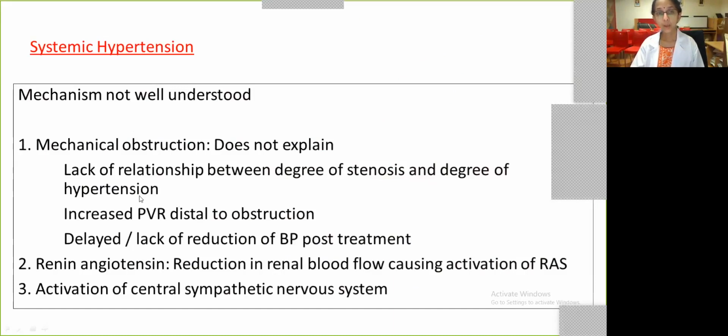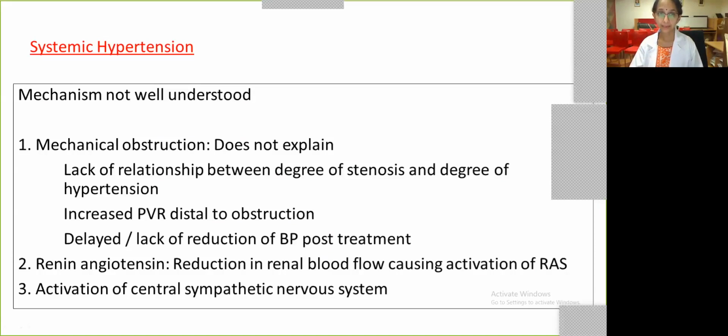Second is you have increased peripheral vascular resistance even in the lower limbs, that is distal to the obstruction. Third is, even after the surgical correction, your blood pressure in the upper limb might still not be normal. So your hypertension persists even after correction of coarctation.